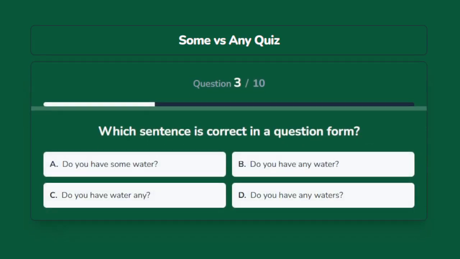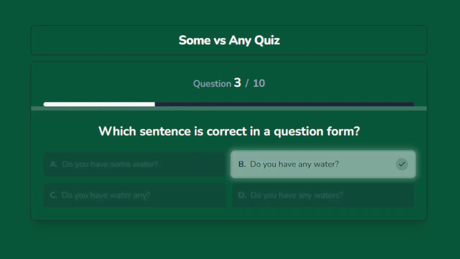Which sentence is correct in a question form? Options are A. Do you have some water? B. Do you have any water? C. Do you have water any? D. Do you have any waters? The correct answer is Do you have any water?